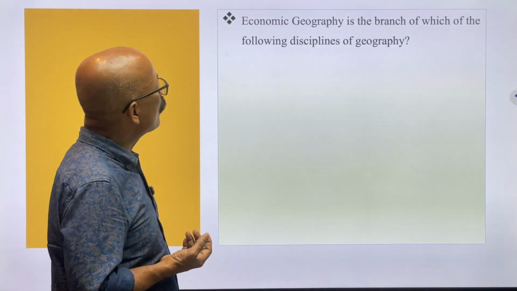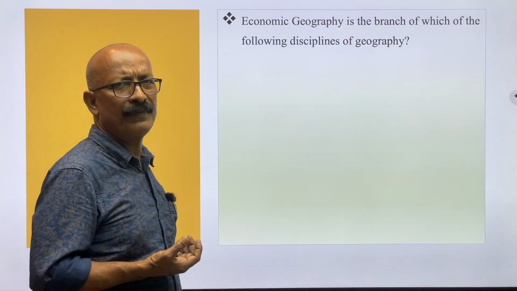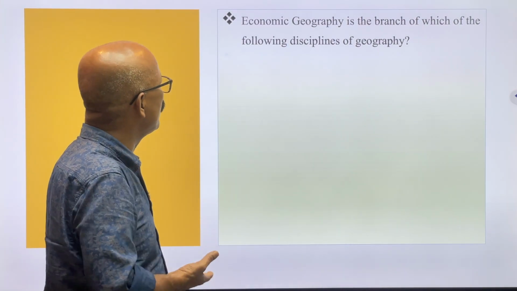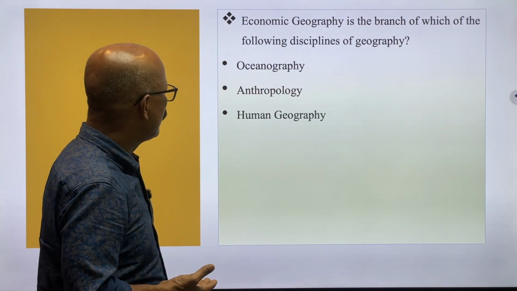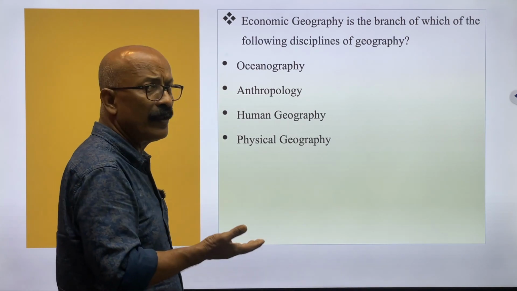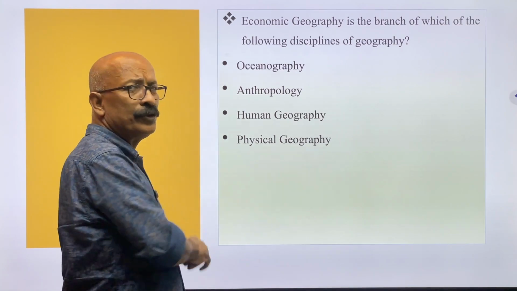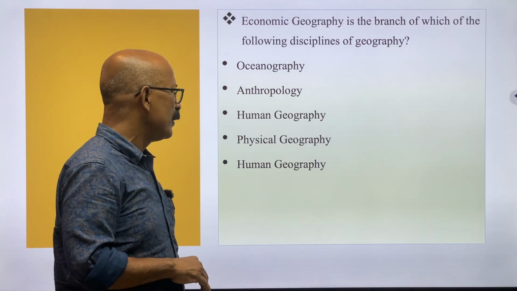Next question, economic geography is a branch of which of the following disciplines of geography? Options will be there: oceanography, anthropology, human geography and physical geography. Economic geography definitely is a very important branch of human geography. So the answer will be human geography.